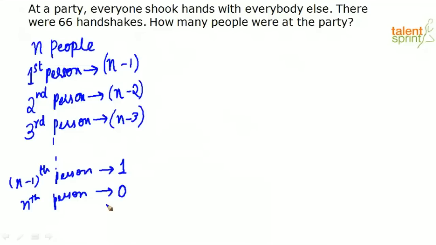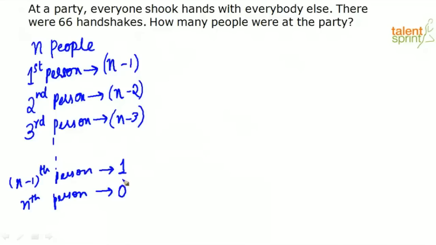See, let us assume that all the n people are standing in a row. And the first person is cutting and shaking hands with everybody. So, he shakes hands with n minus 1 people. Now the second person is coming out from the row and he is going to shake hands with everybody once. So since he has already shaken hands with the first person, he will shake hands with the remaining people, right? Similarly, the third person, he will leave out the first two, he will shake hands with the remaining people. So that's how I have written this, right? I hope it is clear.